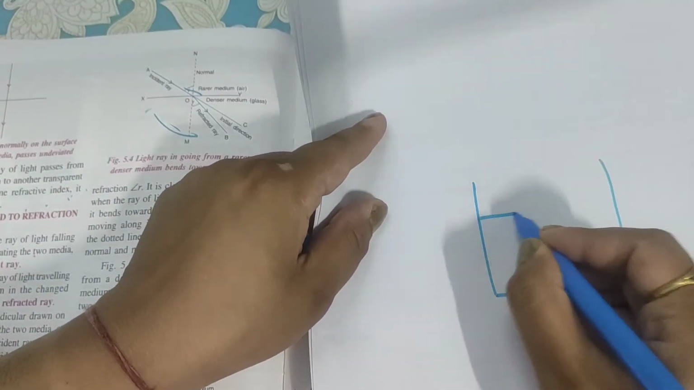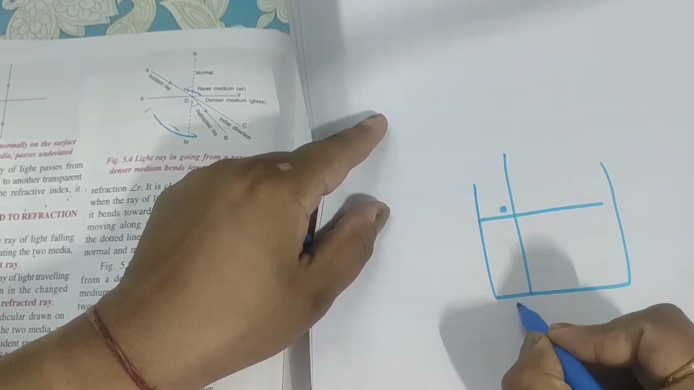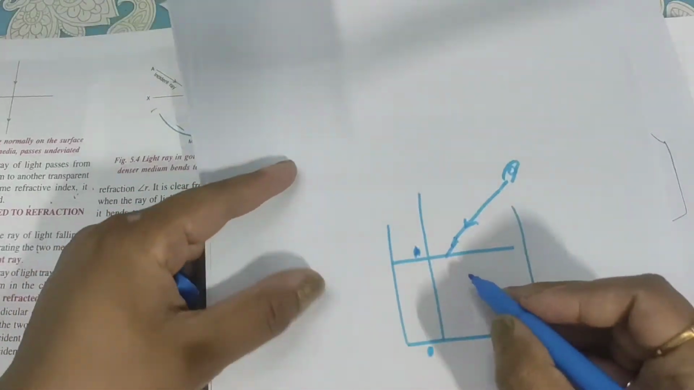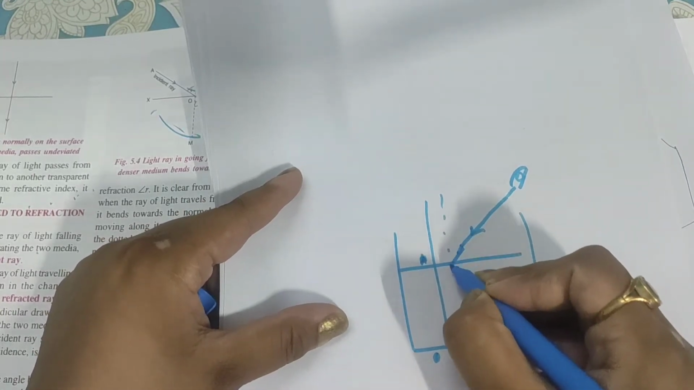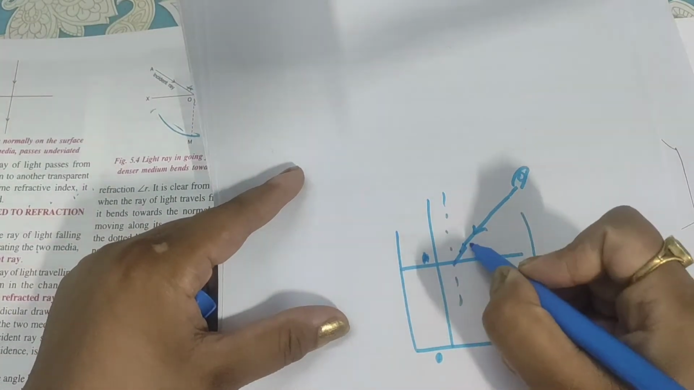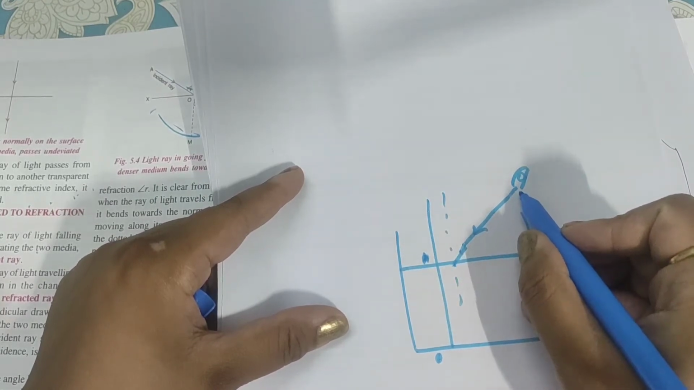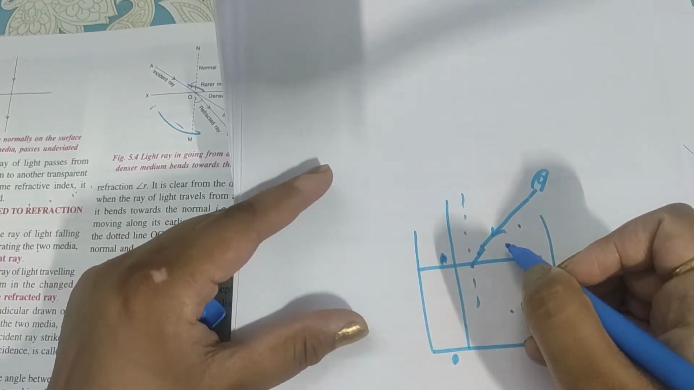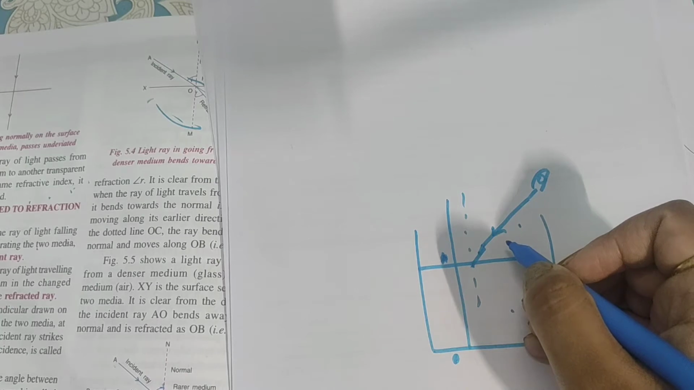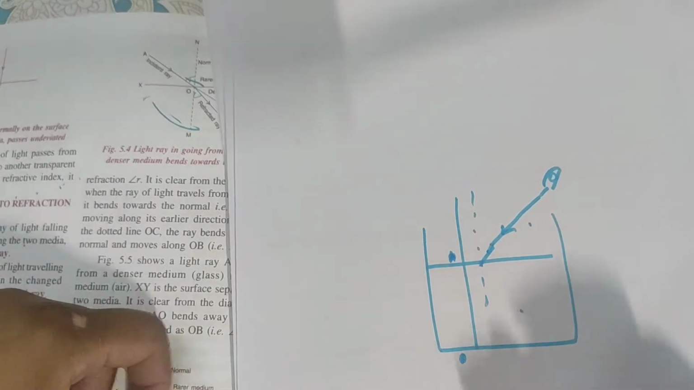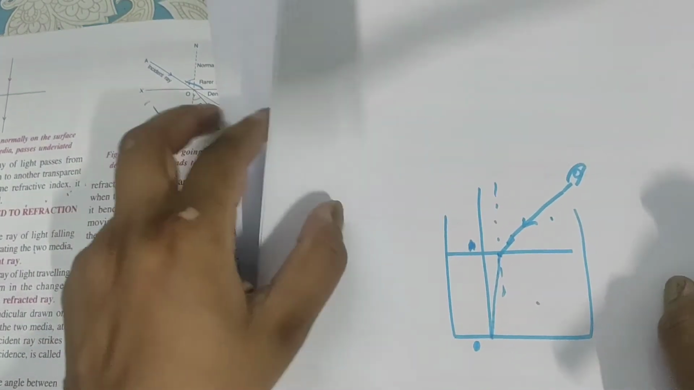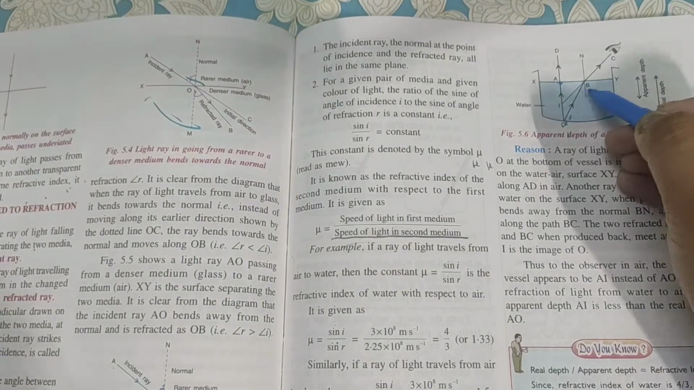This is the depth OA, and you are seeing from there. This is the incident ray, like this. After this you will make a plane normal. After the incident ray, because this is air to water, a denser medium, what will happen? The angle will be closer to the normal, so it will be like this, because the angle will be closer to the normal.